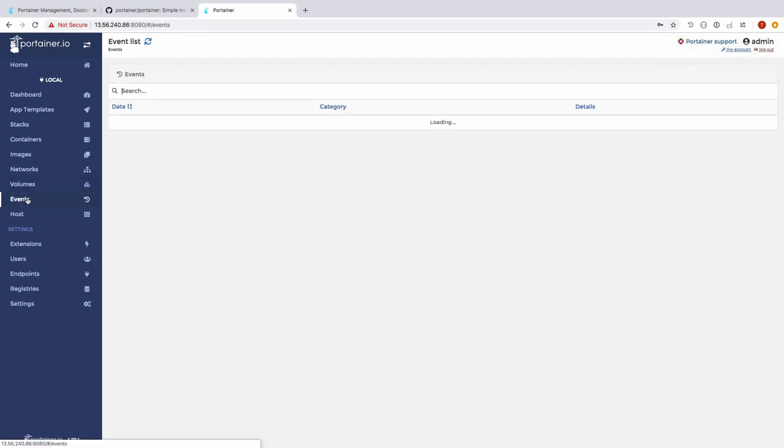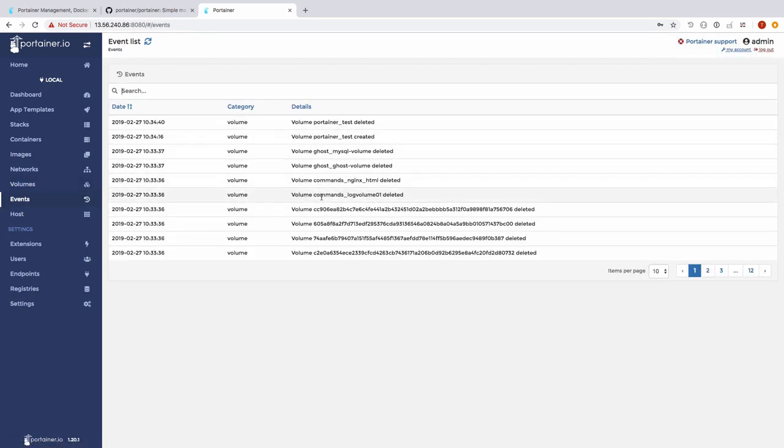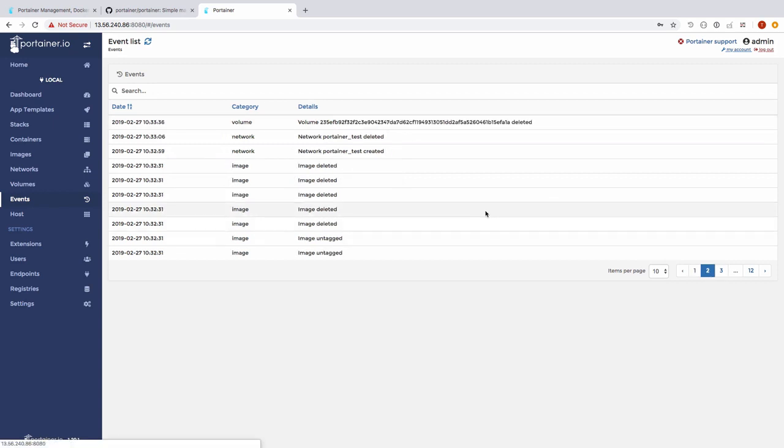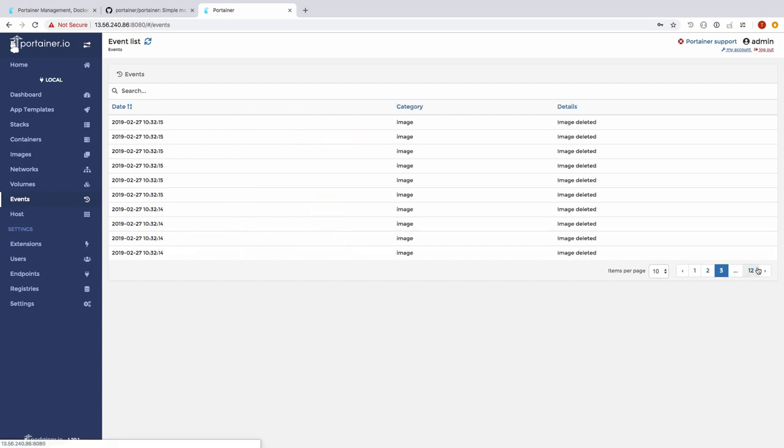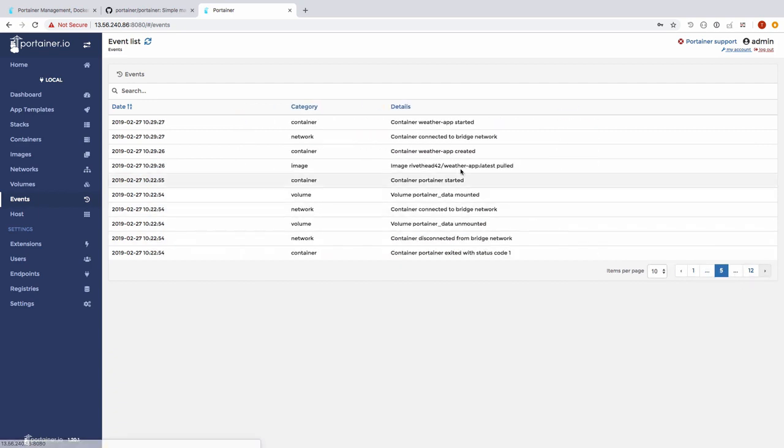Now come over here and click on events, and we get a listing of all of our Docker events. And you can see everything here category-wise. If you remember back from our events lesson, we have the category or the object type, which is volume, and then what was executed. So we have a delete. Same thing with images here. And containers. So this is where we went and started up our weather app.